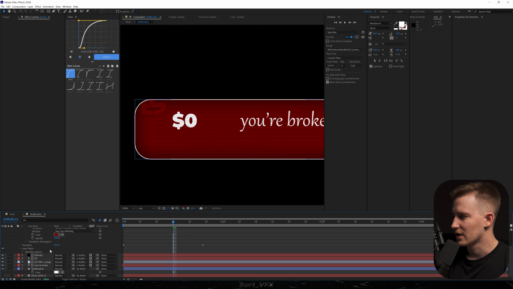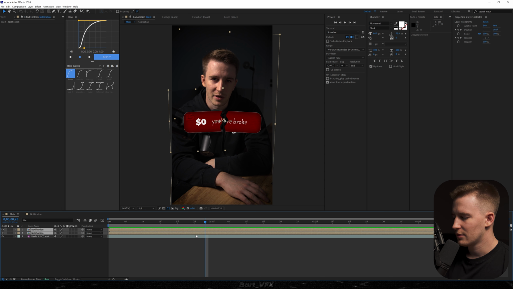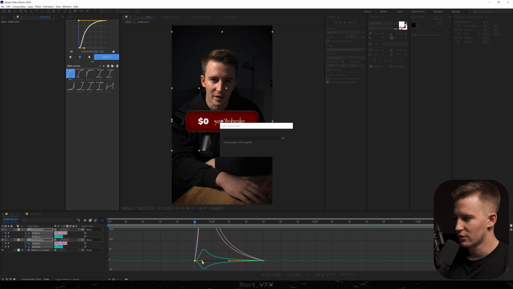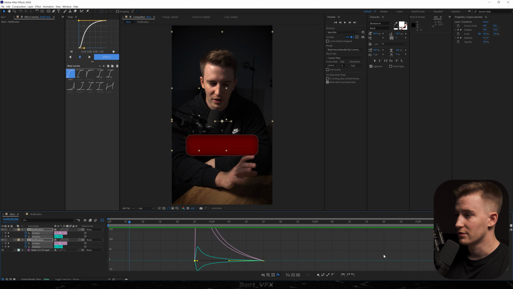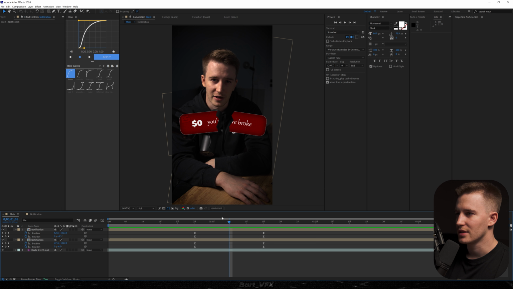As I'm looking at this, I feel like we could actually decrease the size. So we're gonna go to stroke width and probably change it to like 0.8. Just as I'm looking at this, I feel like I would like to make it more intense in the beginning. So we're gonna select all of them, go to the graph editor, and we're just gonna squeeze that peak more towards the left. So it's just gonna happen very abruptly. Yeah, like that. Pretty cool. So the whole idea with this is to light it up whenever it's breaking apart. And on top of that, I would like to have there a very sharp zoom in effect.